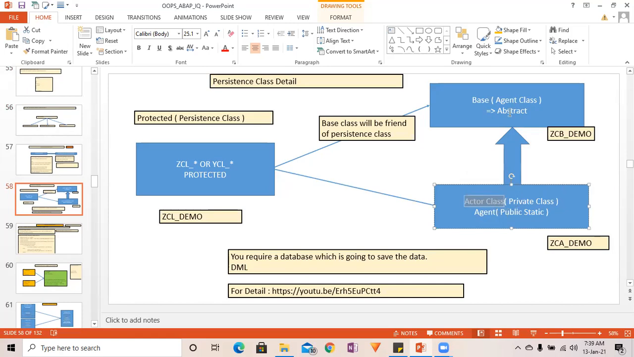This agent class is also known as a broker class. It is like a broker which is communicating between the actual program and the database. It is the middleman between the actor class and the program. So that's the persistent class.